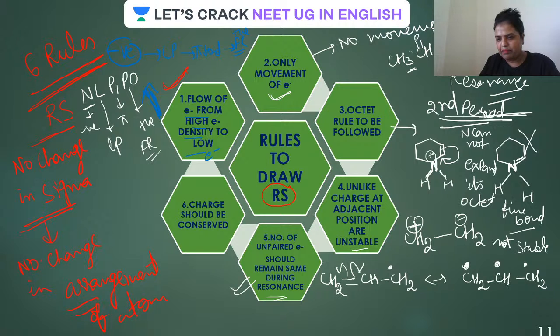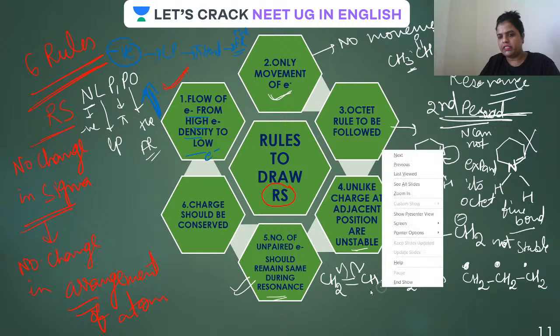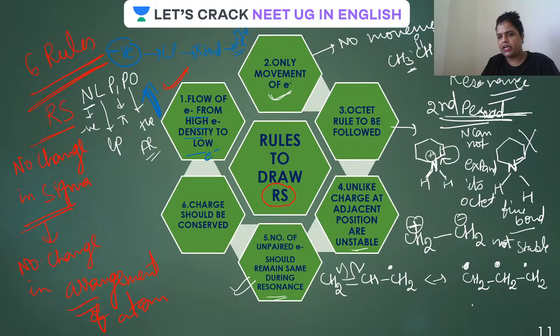So, guys, what will happen here? This is not possible. This is not at all possible that unpaired electrons are increased here. So, it is not possible here. Always remember, it is not possible here.